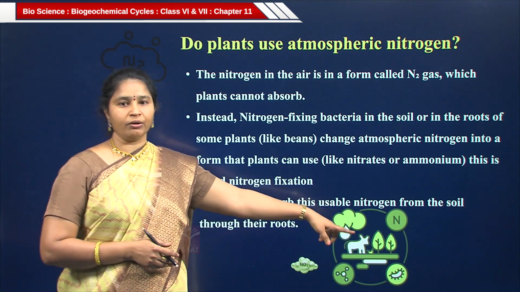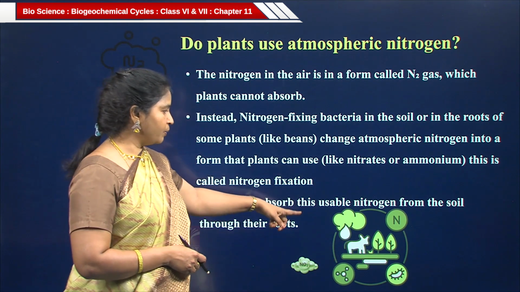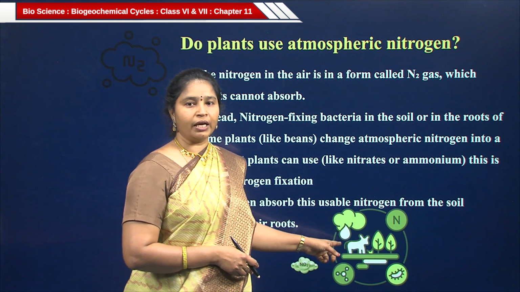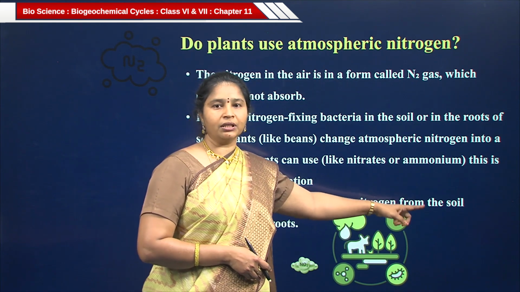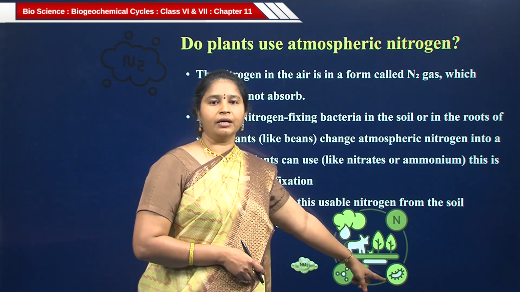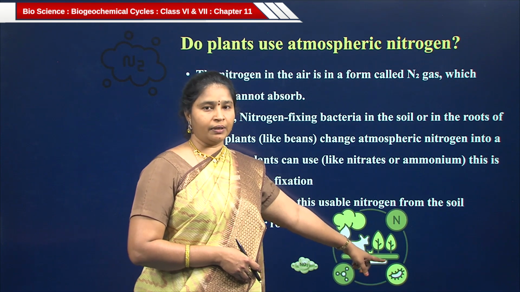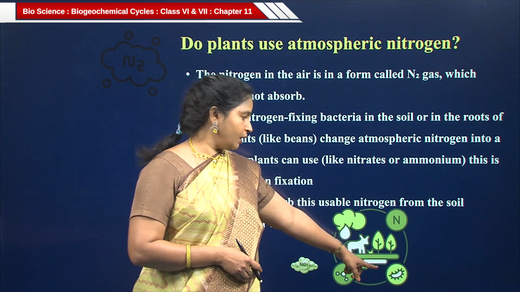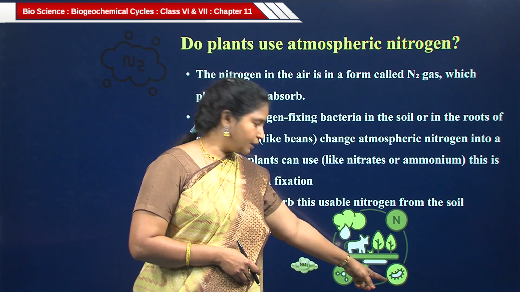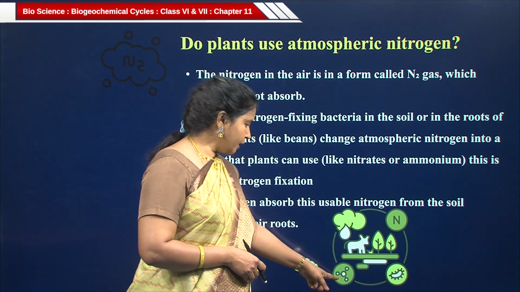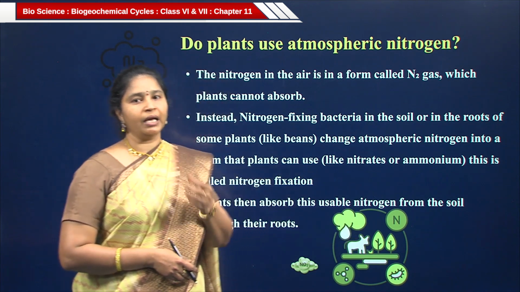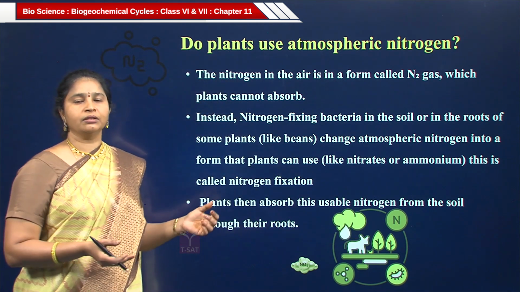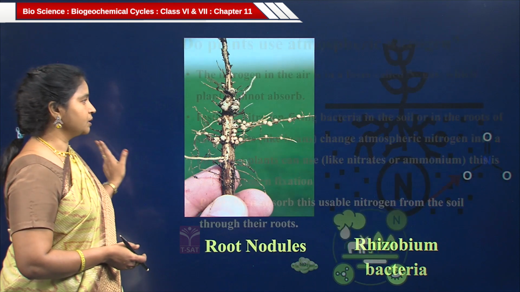You can see the nitrogen cycle. Atmospheric nitrogen is in the form of nitrogen gas. This nitrogen gas is converted into nitrogen compounds like nitrates, nitrites and also ammonium by the bacteria, and these nitrates or ammonia are absorbed by the plants, and plants use that nitrogen for making proteins.